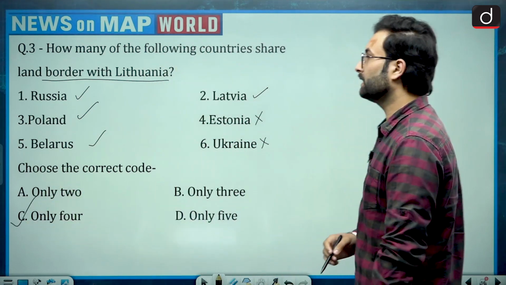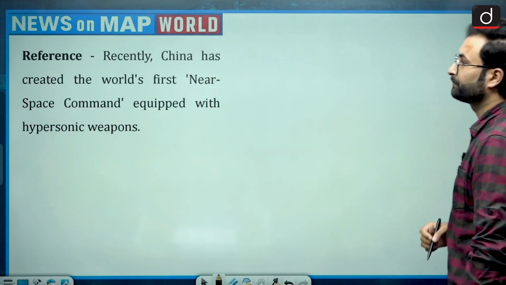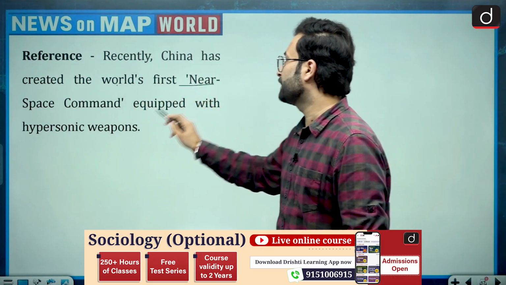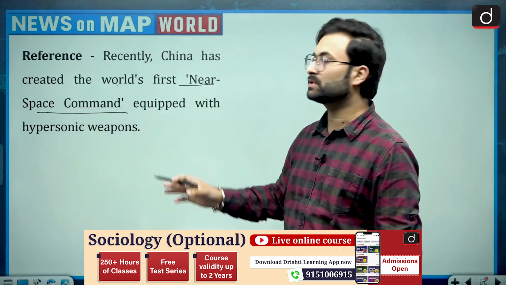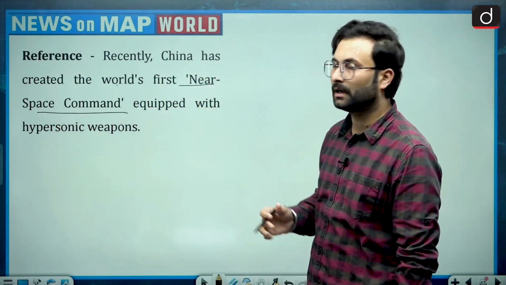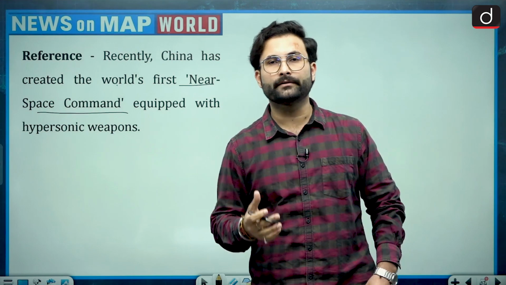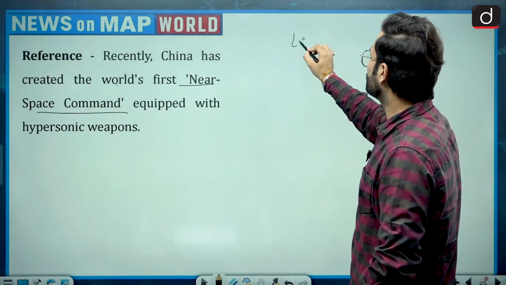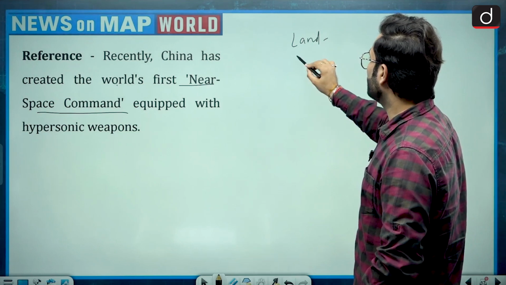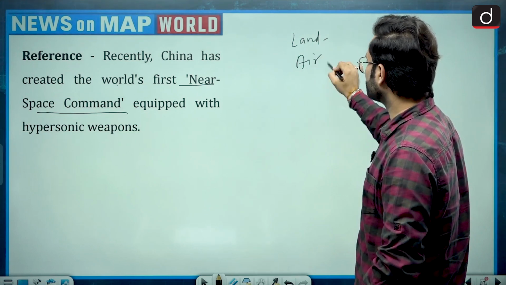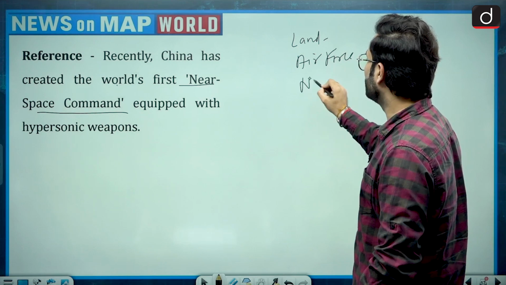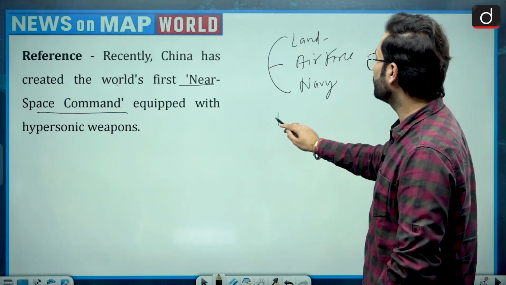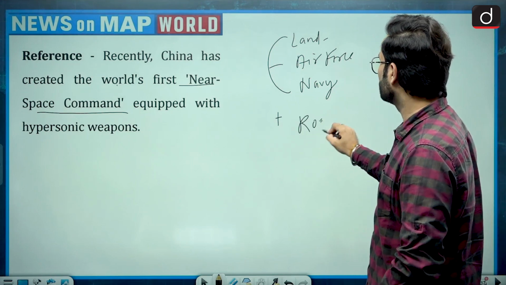Moving further, question number 4. Recently, China has created the world's first near space command equipped with hypersonic weapon. What is near space command? Basically, you know that in India we have 3 commands, or you can say 3 defense forces. One is on the land, that is army. Then we have air force, and then we have navy. Now China has created one more, that is, you can say, rocket force.